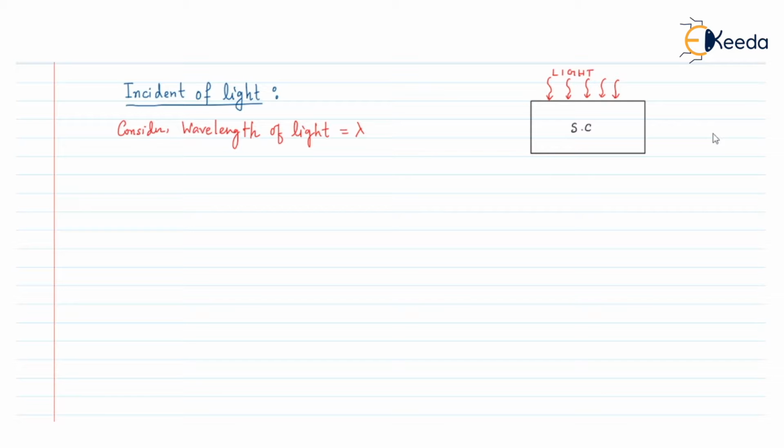Now, according to wave particle duality, this light that is incident on the semiconductor is nothing but an electromagnetic wave. So we can say that according to wave particle duality, the incident light is nothing but an electromagnetic wave.